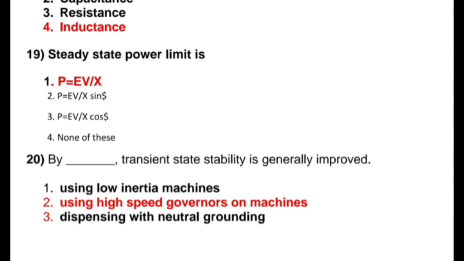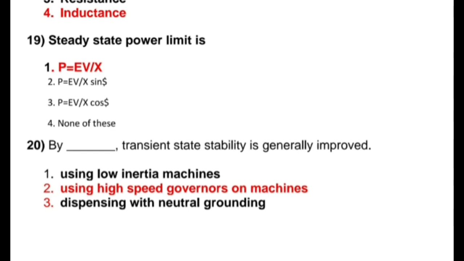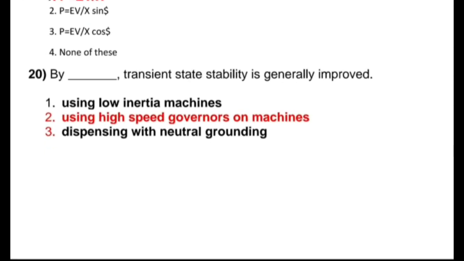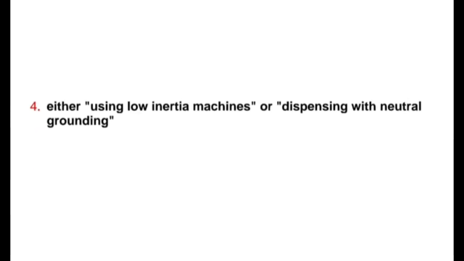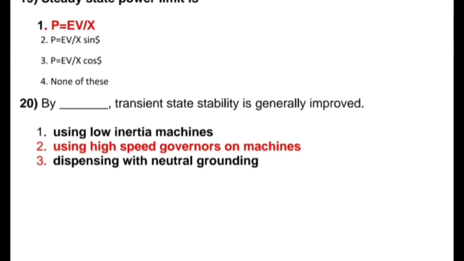Next question is, by dash transient state stability is generally improved. Options are using low inertia machines, using high speed governors on machines, dispensing with neutral grounding, and fourth either using low inertia machines or dispensing with neutral grounding. So correct answer is using high speed governors on machines. Okay.